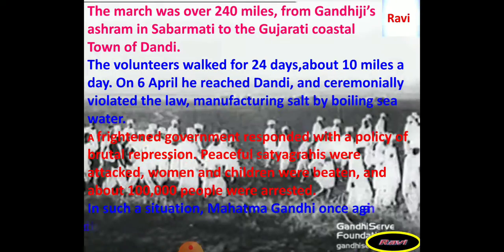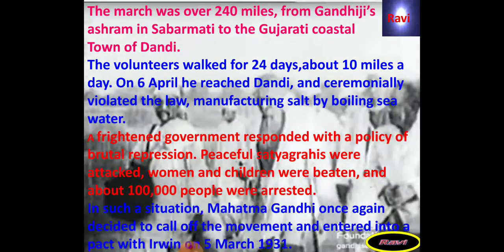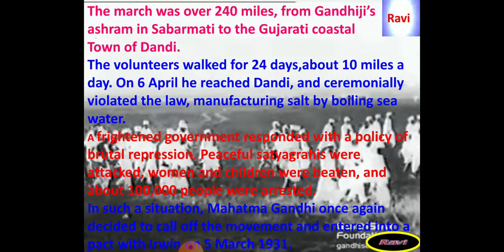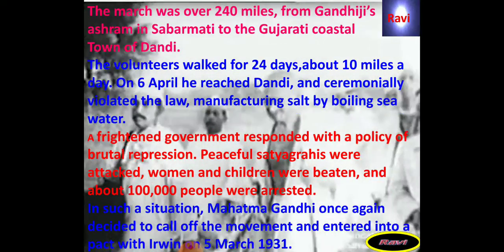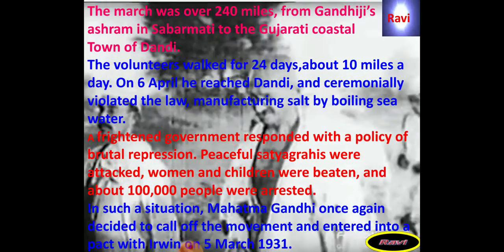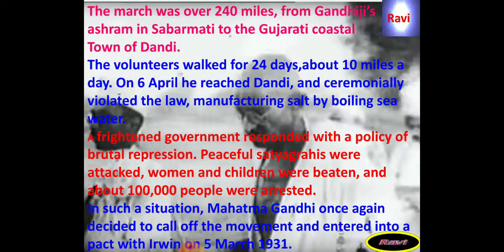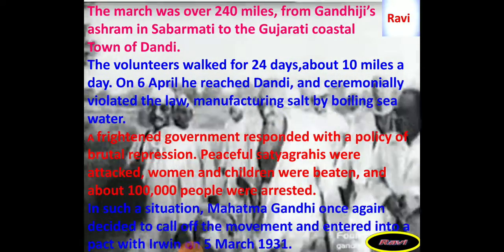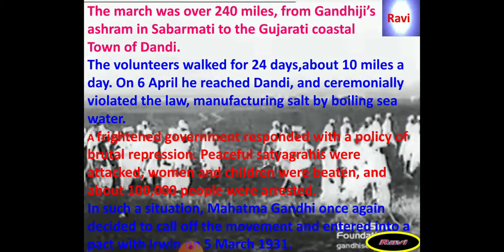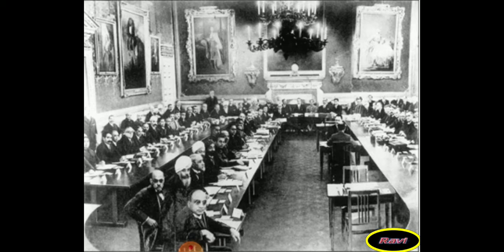In such a situation, Mahatma Gandhi once again decided to call off the movement and entered into a pact with Irwin on 5th March 1931. Because this movement was also going into violent methods, and the British government arrested 1 lakh people and brutally followed repression methods, Mahatma Gandhi again called off the civil disobedience movement. After that, the round table conferences were held in London.